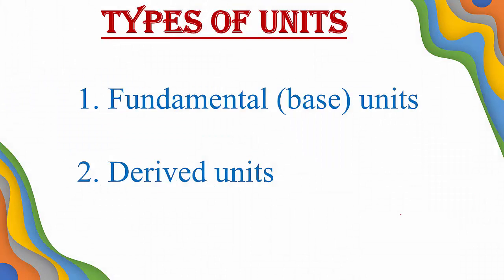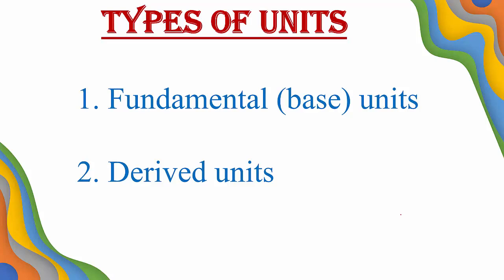So now this unit is again divided into two types just like a physical quantity. What are the two types of physical quantity? Fundamental quantity and derived quantity. Likewise, unit is also divided into two types and again they are fundamental units and derived units. Fundamental, or we can call it base units, and the second one is derived unit. Can you remember what is fundamental quantity?